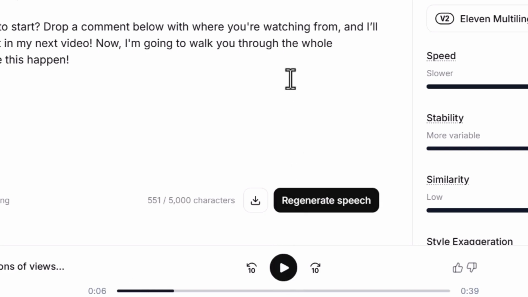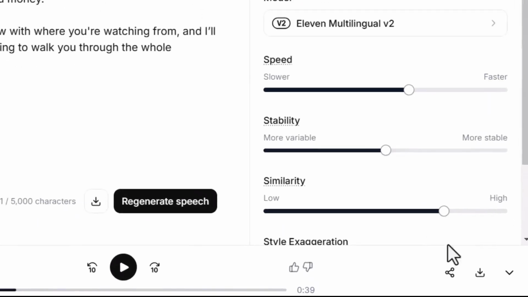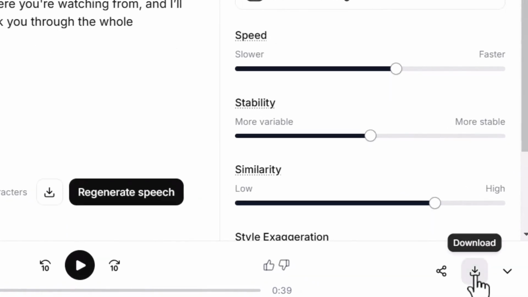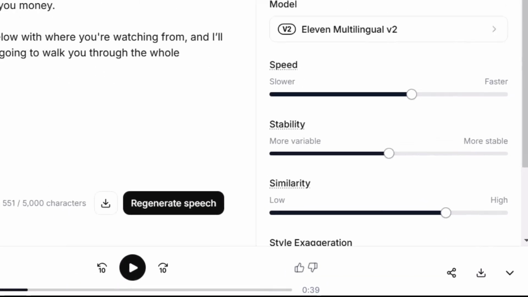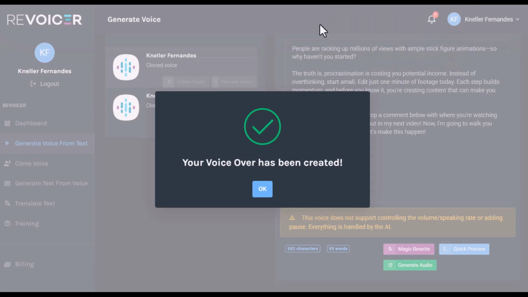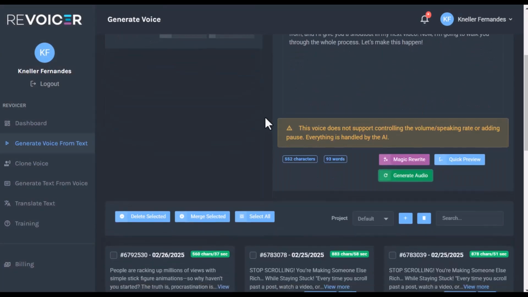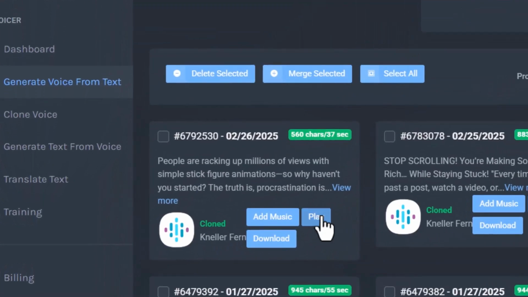It sounds good. So I can use this as well. I'll click here, click to download, and it should start the download process. Also, Revoicer has done it. I can check out how it sounds in Revoicer as well.